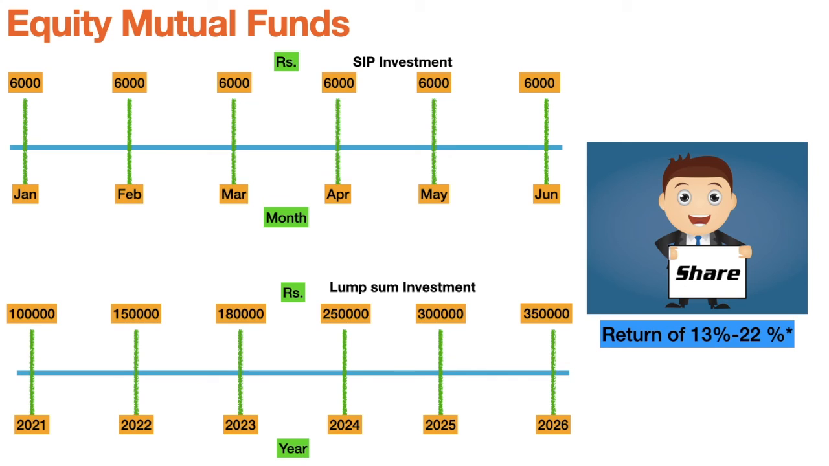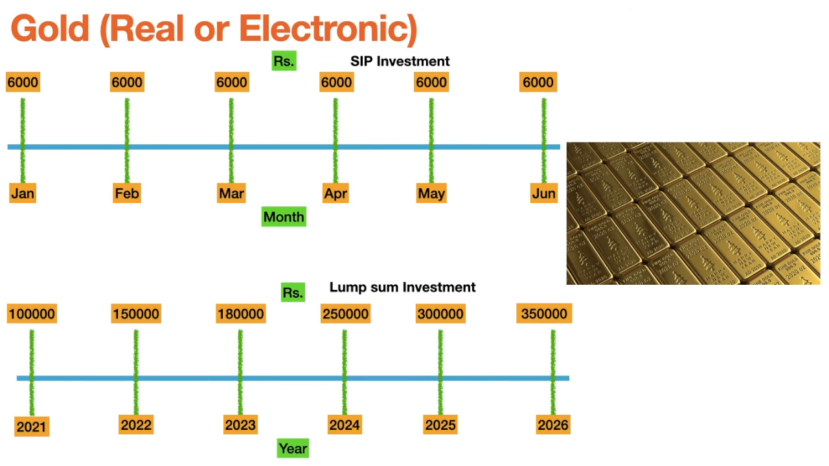So return can also vary from 13 to 22%, and it is one of the most popular products available in the market. Now the third one is gold. Gold you can buy in two forms. It can be in electronic form, or it can be real gold from the store, like physical gold, like a coin or jewelry, anything.